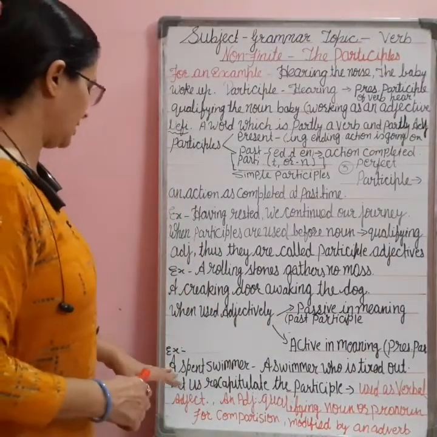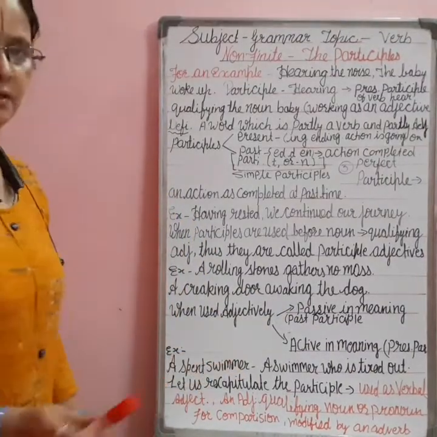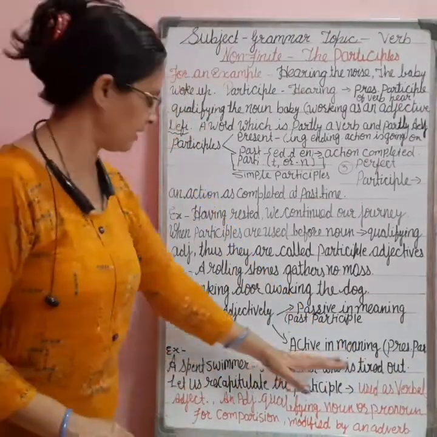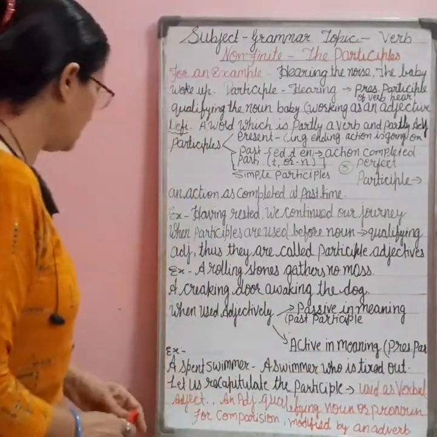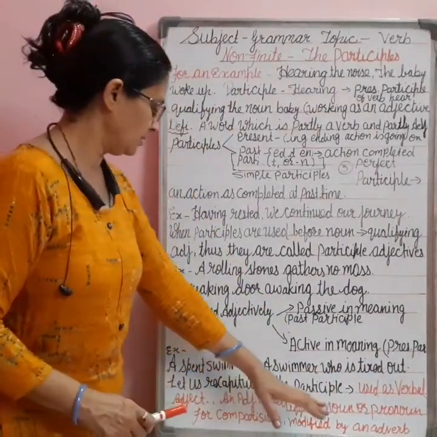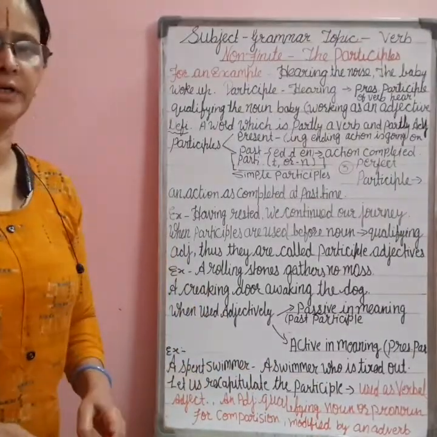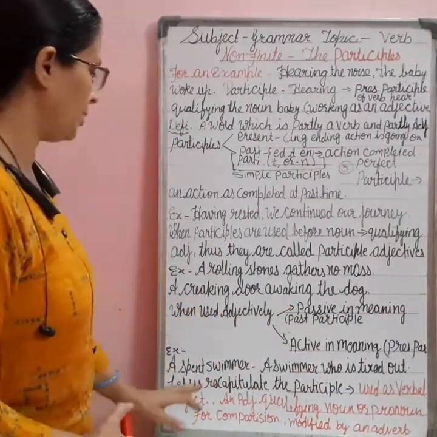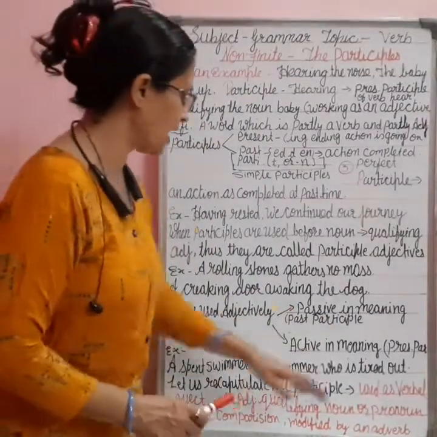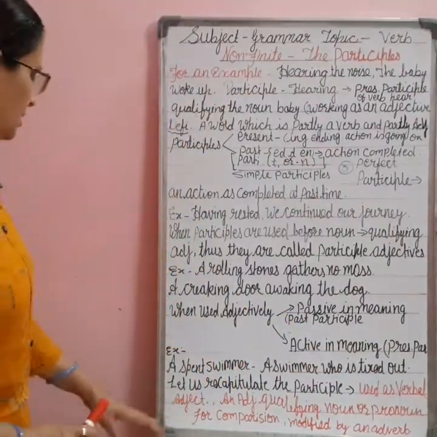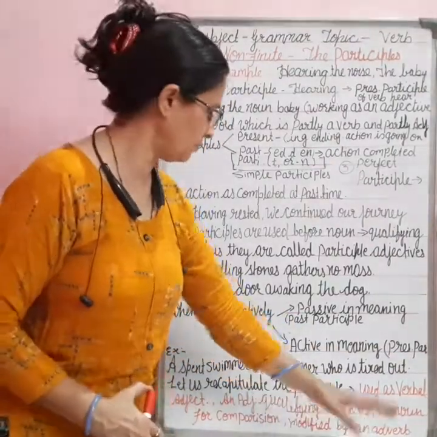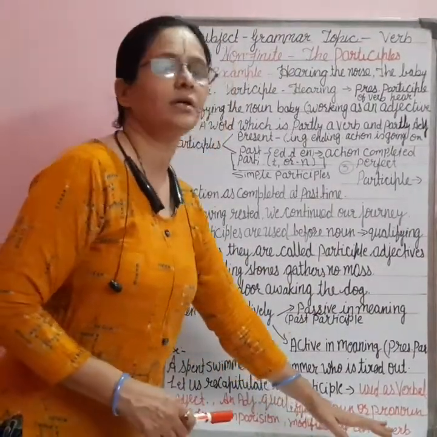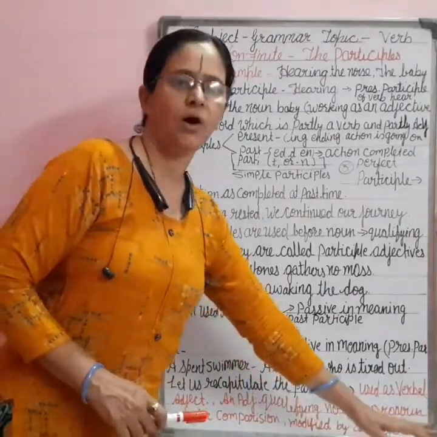So here I have taken a spent swimmer. We can understand it as a swimmer who is tired out. To describe it, I have taken this detail. Now let us recapitulate the participles. Whatever we have learned about the participle: participles are used as verbal adjectives, adjectives that qualify the noun or pronoun, and they are also used in comparison and can be modified by an adverb.